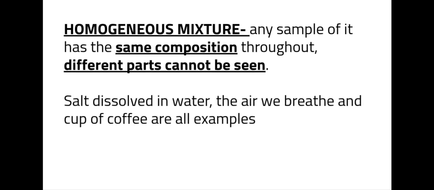We can go a little bit further. There are two types of mixtures that we can talk about. A homogeneous mixture is any sample that has the same composition throughout, meaning I cannot see the different parts in that mixture. If I take salt water, I cannot tell the difference between the salt and the water. And every sample that I take out of that saltwater beaker is going to have the same composition, meaning I'm going to have the same percentage of salt and water. Notice how I say same percentage, because the percentage does not have to be 50-50.